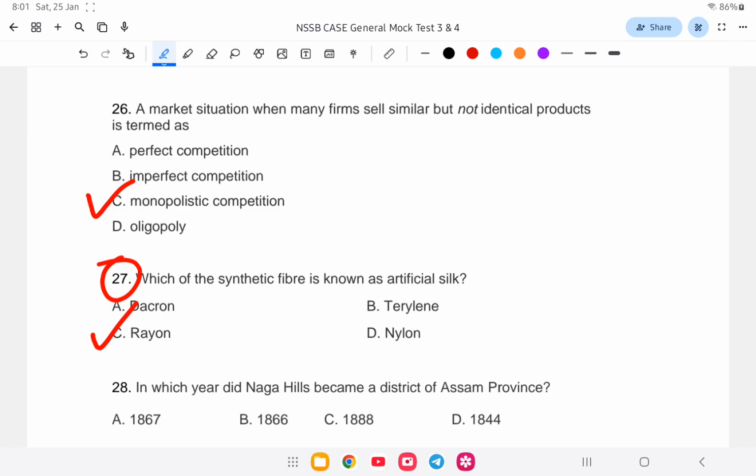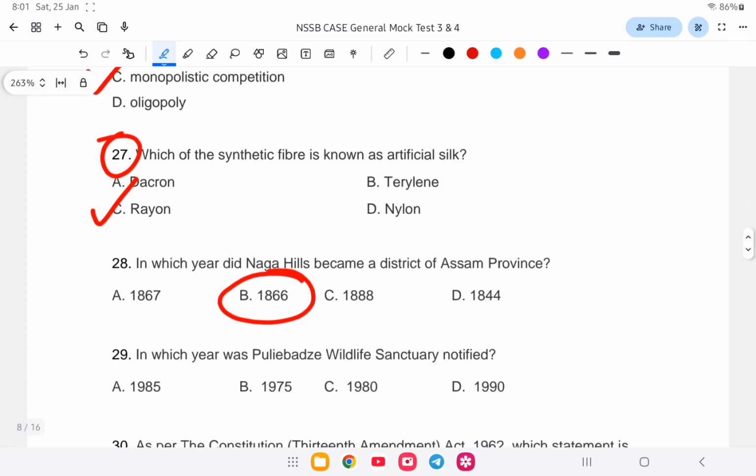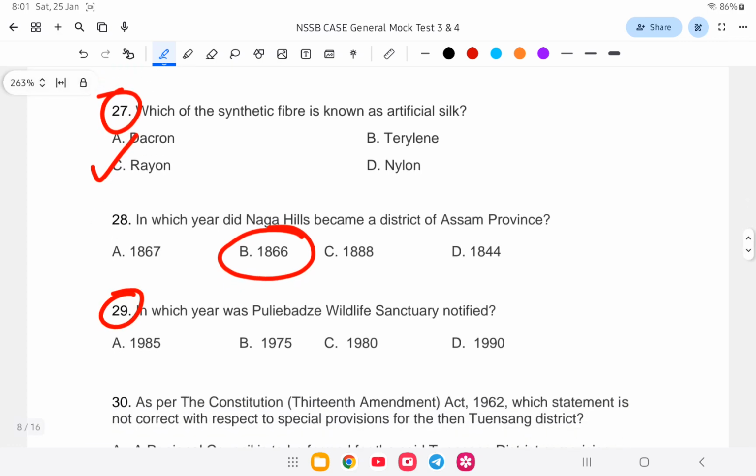Next question. In which year did Naga Hills become a district of Assam province? Is it A. 1867, 1866, 1888, or 1844? The answer is what? 1866. Next. In which year was Puliebadze Wildlife Sanctuary notified? Is it A. 1985, 1975, 1980, or 1990? Puliebadze National Park, 1980, at Kohima.